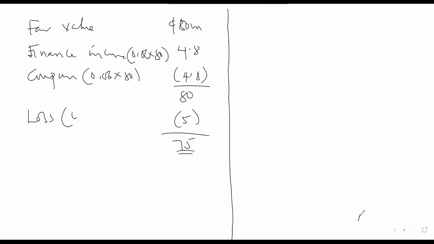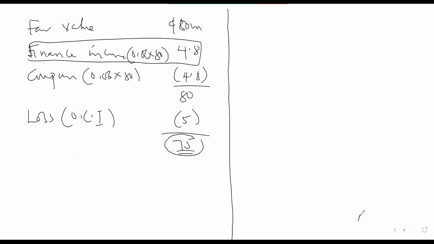This loss will go to other comprehensive income. So in the 2020 year, our statement of profit will show a finance income of this amount, and other comprehensive income will show a loss of 5 million.